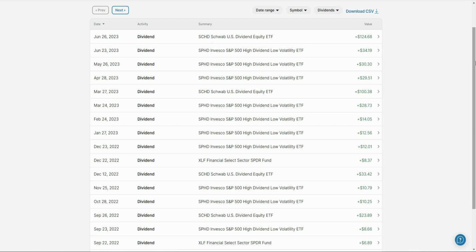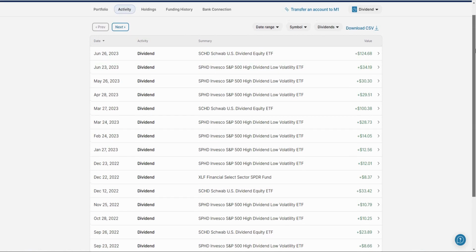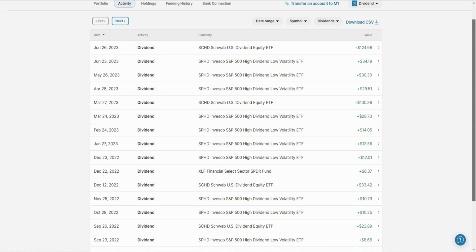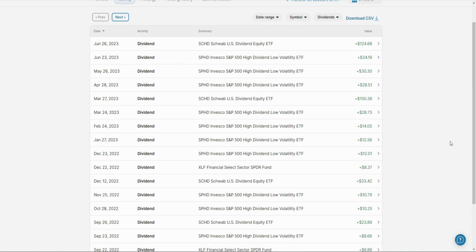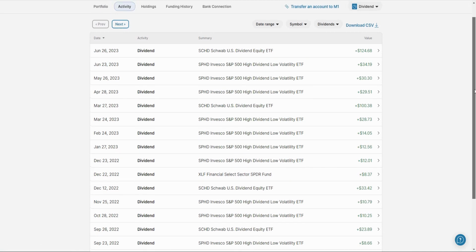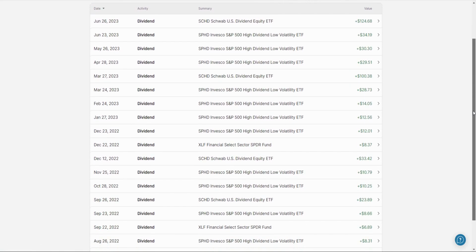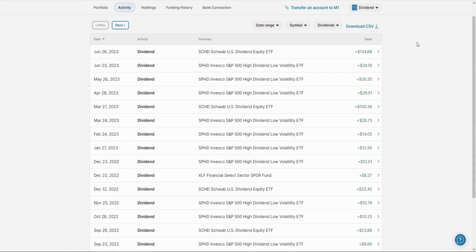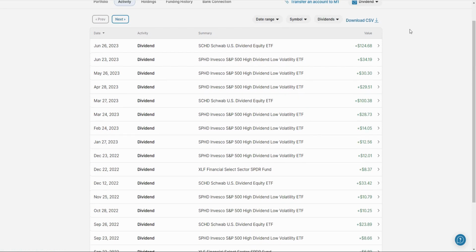I actually updated this pie a few months ago to get rid of excess holdings, and XLF, the Financial Select Spider Fund, was one of those excess holdings that I didn't think I needed. So I got rid of it and just bought more SPHD and SCHD, and that increased my overall dividends quite a bit because the XLF Financial Fund was not really high yielding.